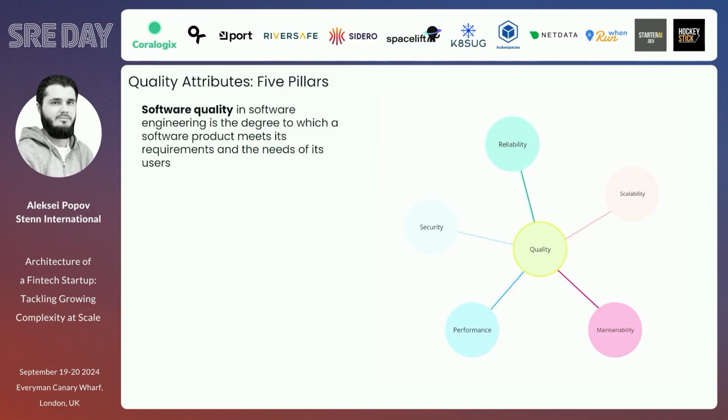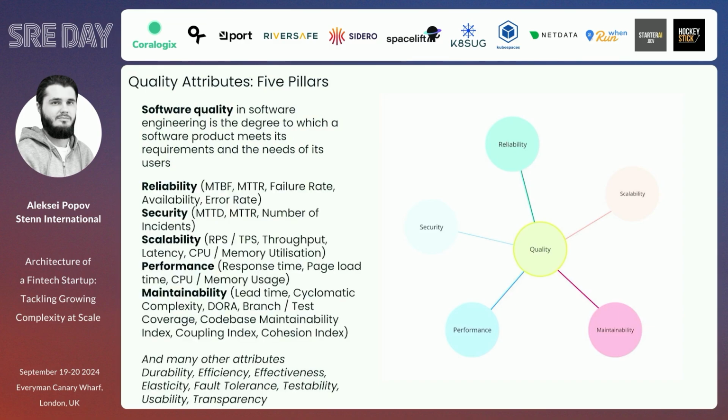Quickly talking about quality attributes, I'm defining it as 5 things: reliability, security, scalability, performance, and maintainability. Today, because that's part of SRE, I'm going to talk mainly about maintainability and how we're managing that. If you're trying to measure all of that, we can define many metrics for all of them. Depending on the situation, we also need to define some ranges, how much exactly we need to achieve in a specific dimension, like scalability, for instance, or reliability, like mean time between failures, and so on and so forth. We also have a lot of other attributes, but those are the mainly important things.